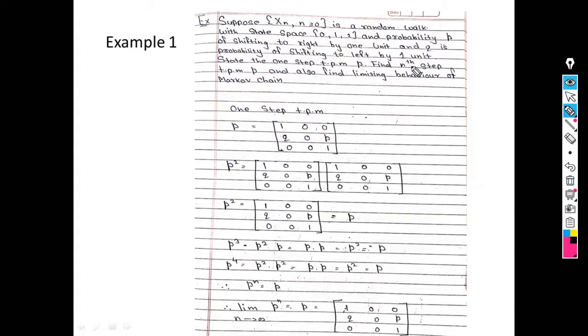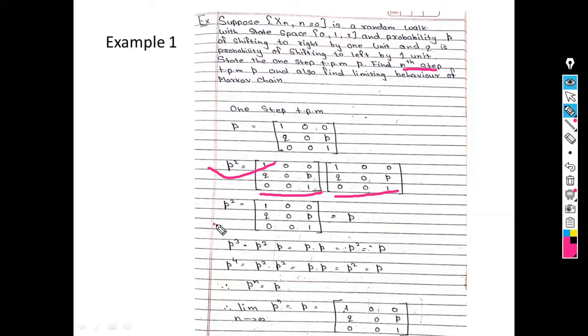Now we have to find the n step TPM. So how many matrices do we require? P, P square, P cube. In general, we require P raised to n. So next we find P square. So what is P square? It is P into P, right?